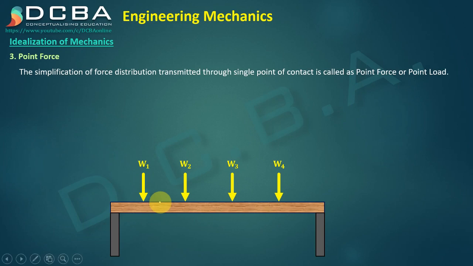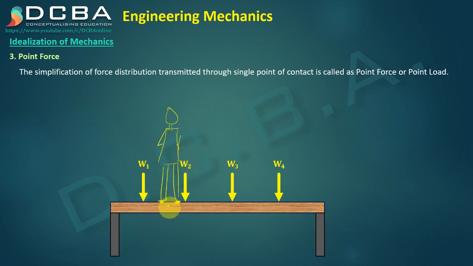Another example that we can take is if you are standing on the bench, then the area of contact, for example, let's say that you are like this, okay, just pardon my drawing. If this is the area of contact, the area of contact is very small between the bench and you.